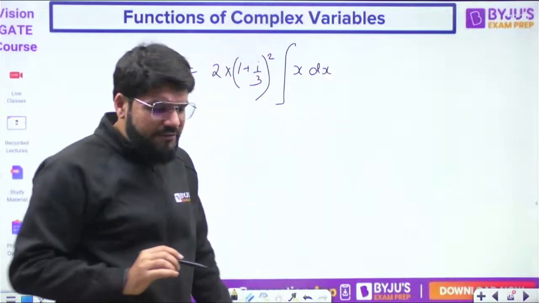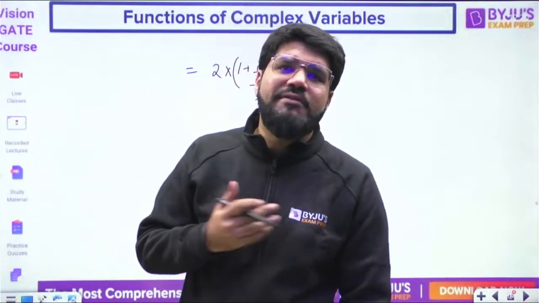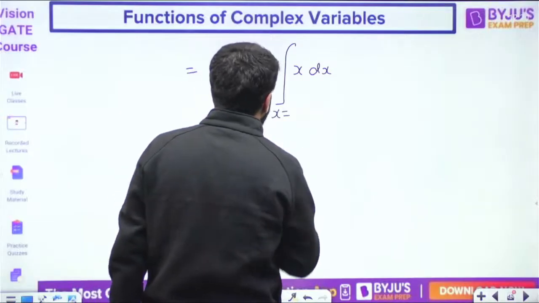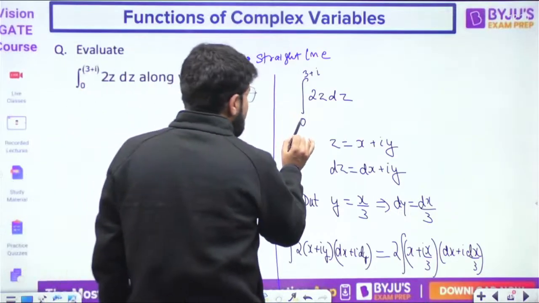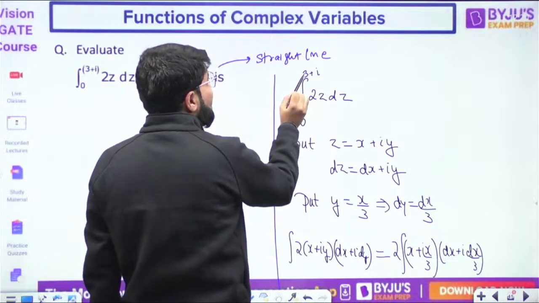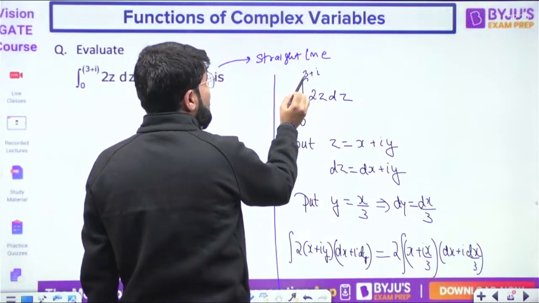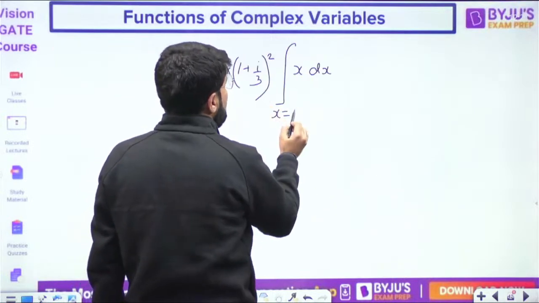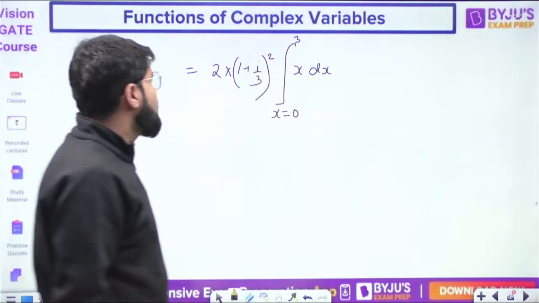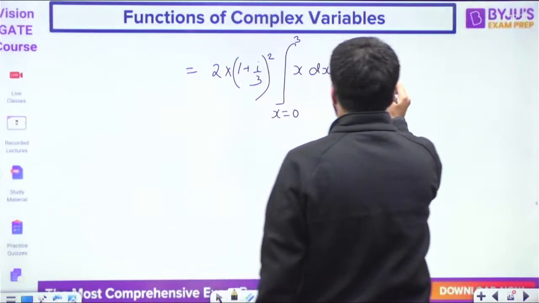Now, since you are left with only integral x with dx, I will put the limit of x only, na? So, what is the limit of x then? Now, z is 0 से 3 plus iy. So, this is 0 means x and y both 0. And here, 3 plus iy. What is the real part? 3. So x is 0 up to the 3. Put the limit of only x. So your answer is 2.